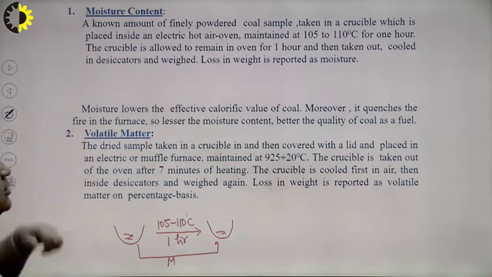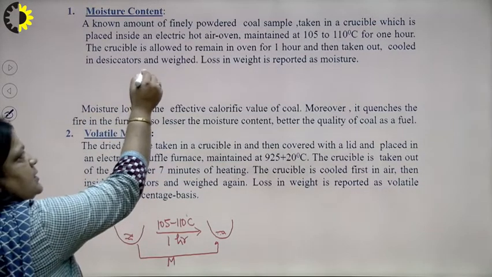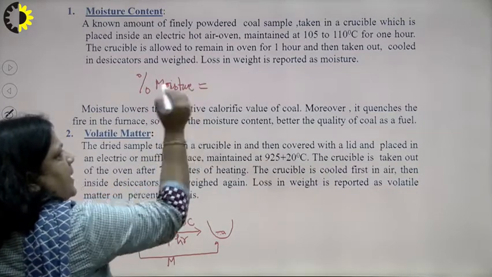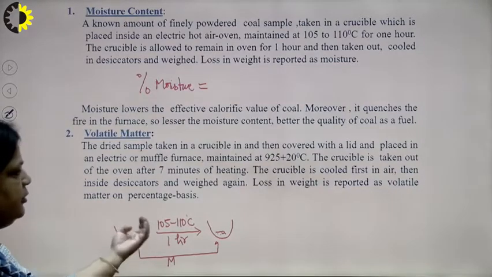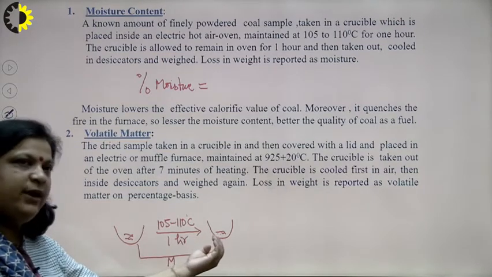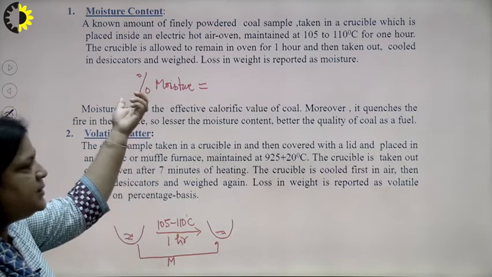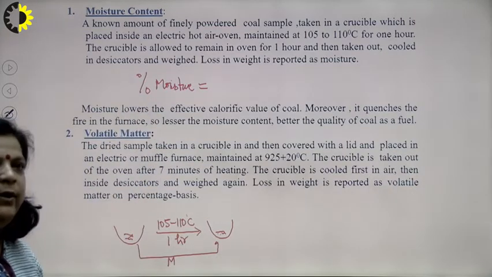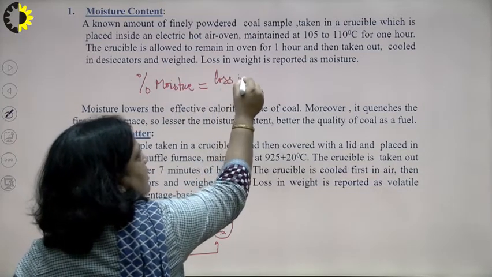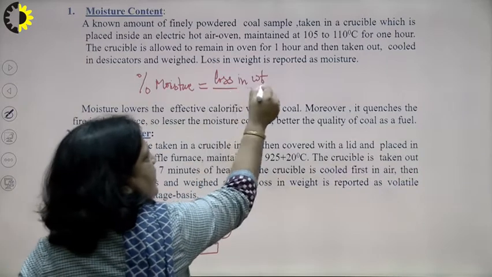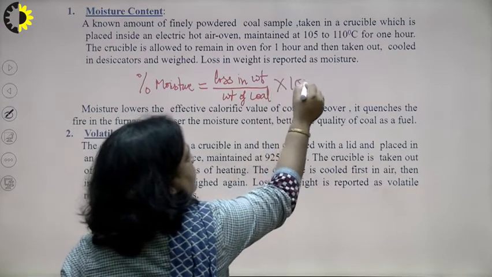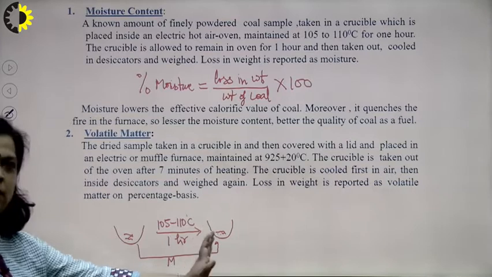So, what is the percentage of moisture? Let the initial weight be 1, and after doing this procedure let the weight become 0.9. So the moisture is 1 minus 0.9, and since we find the percentage, we divide by the total and multiply by 100. So the percentage of moisture is equal to the loss in weight during this step divided by the weight of coal, multiplied by 100. So, the first step is this.